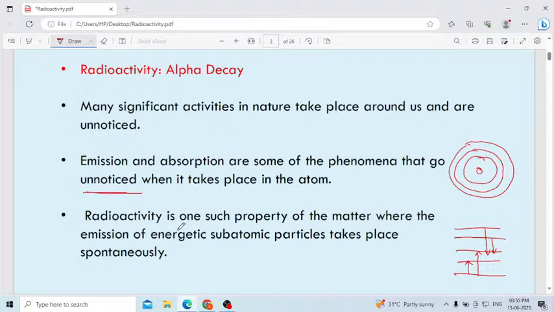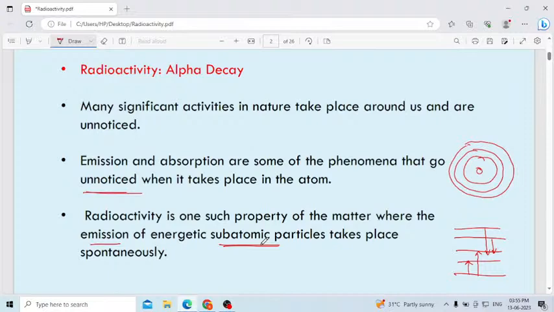Radioactivity is one such property of matter where the emission of energetic subatomic particles takes place spontaneously. Emission is nothing but liberation of energetic subatomic particles.